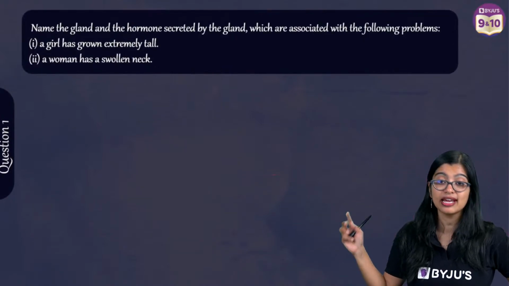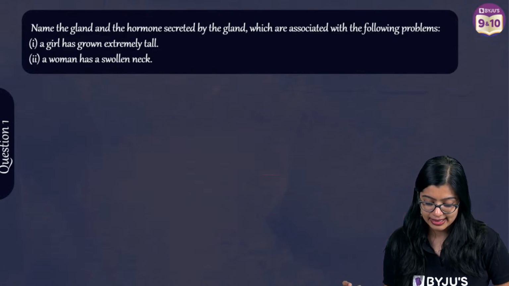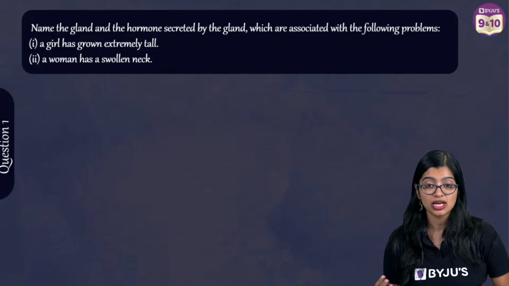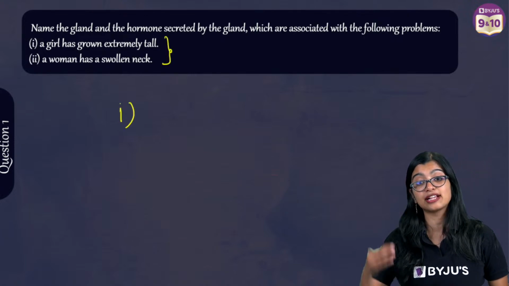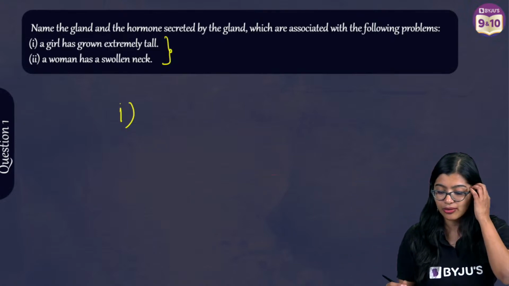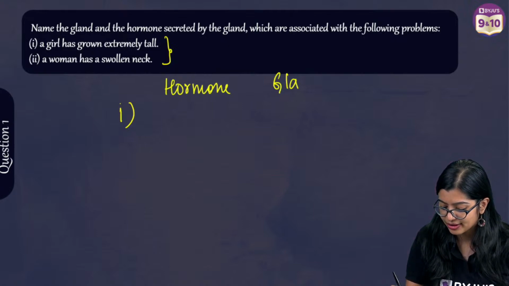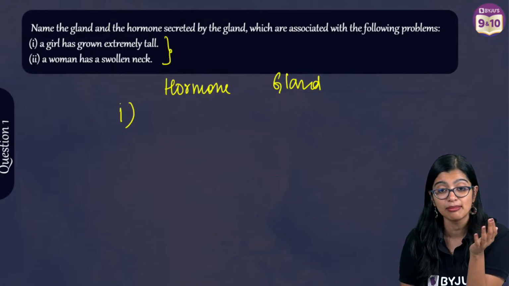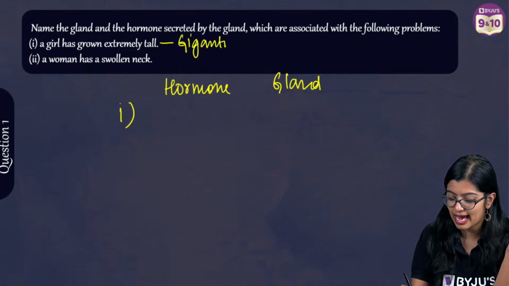Question number 1, everybody. I hope you are able to read the question on your screens. Name the gland and the hormone secreted by the gland which are associated with the following problems. First, a girl has grown extremely tall. Second, a woman has a swollen neck. So here you need to identify the hormone and the gland. What would happen if a girl has grown extremely tall? This condition is gigantism, right?